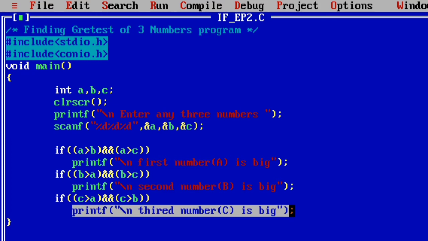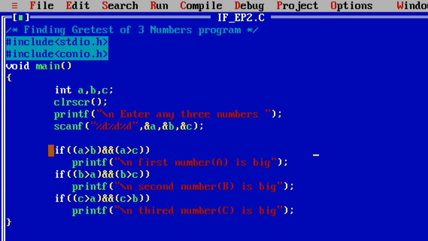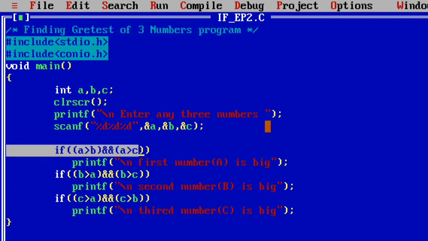So the first program and this program are both written with the help of the if condition only. But the first program is written with only a simple if condition, that means the test condition has only a single condition.